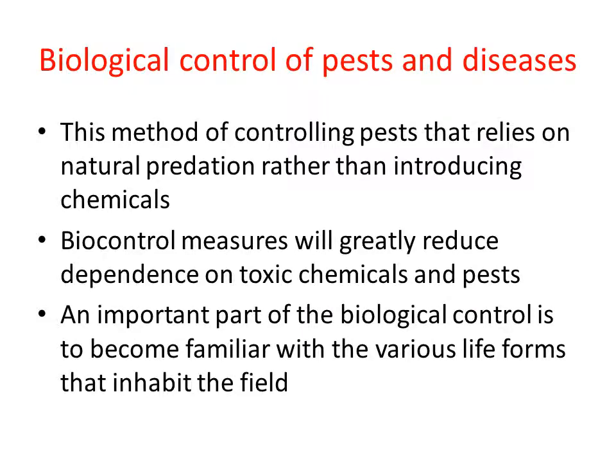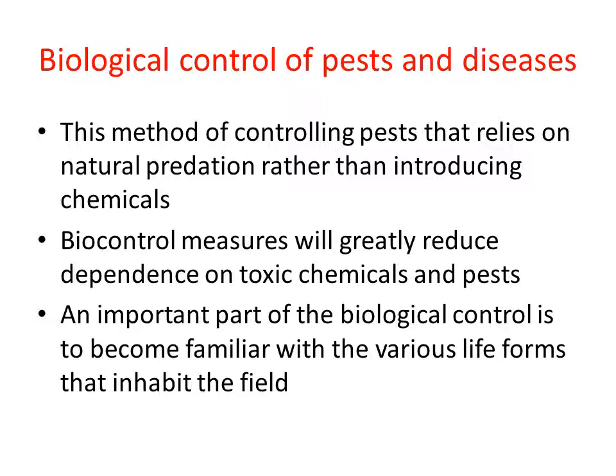An important part of biological control is to become familiar with the various life forms that inhabit the field. So in order to use biological control, we should first learn the various life forms that inhabit the field, because each organism has its own predator, so we should study which organism feeds on which in the environment, and we should also understand the life cycle of the organism.